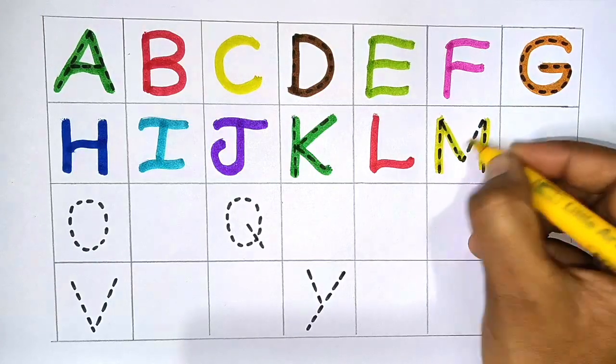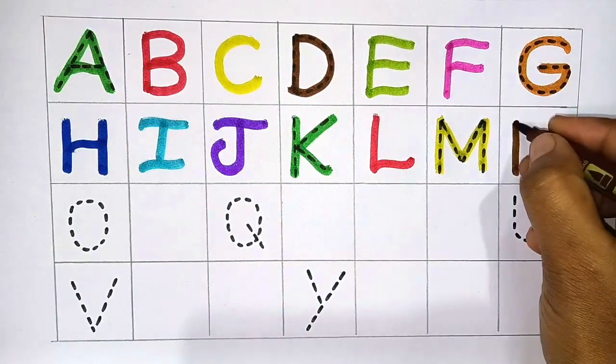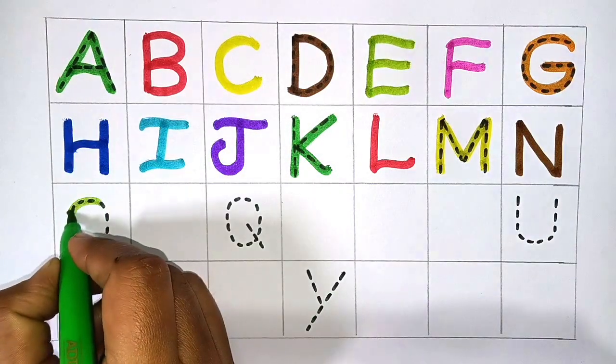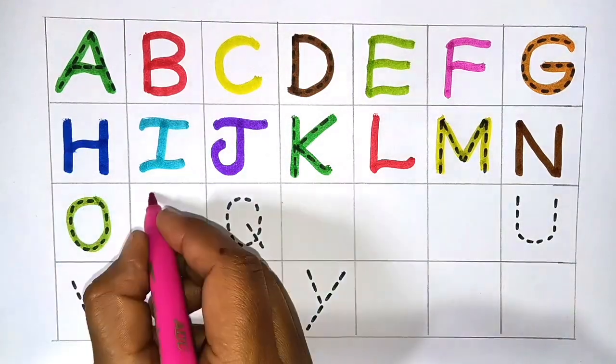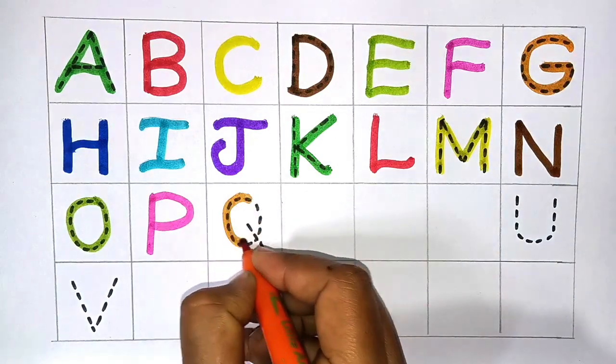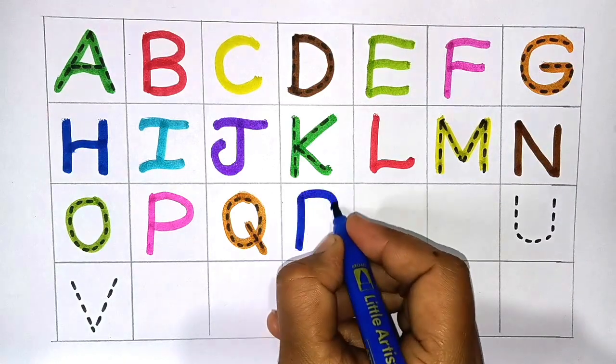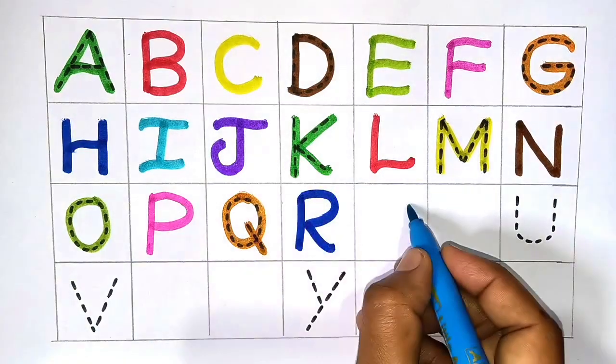M for man. Next N. N for nose. Next O. O for ocean. Next P. P for prince. Next Q. Q for queen. Next R. R for red. Next S.